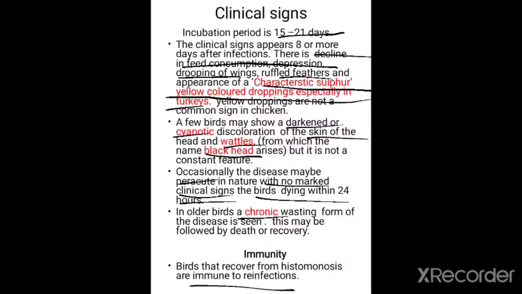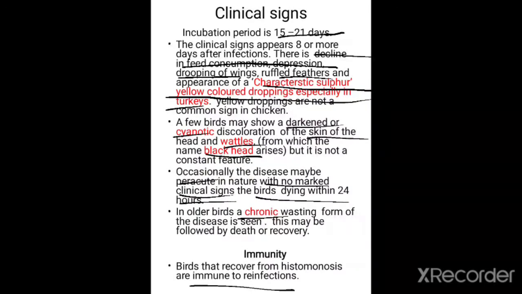This is the characteristic feature in the affected host. Very few birds show darkened or cyanotic discoloration of the skin of the head and wattles. Hence, the disease is called blackhead.